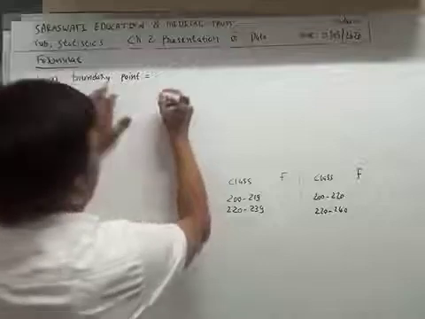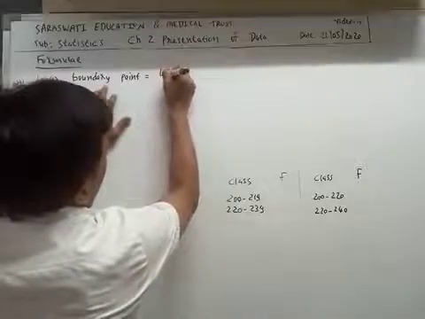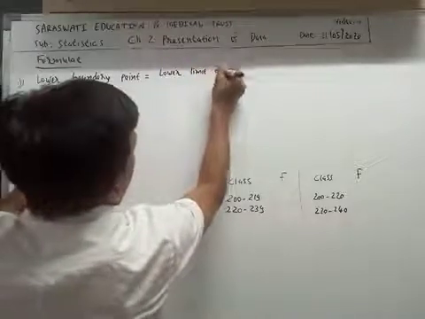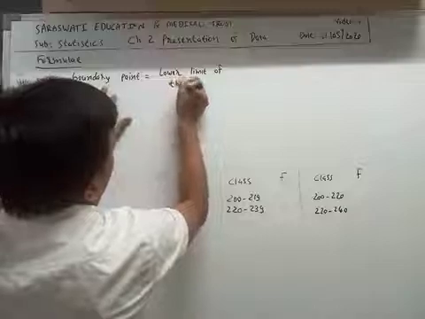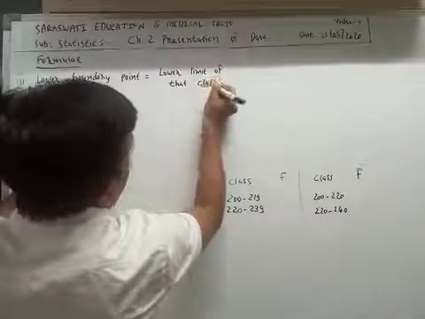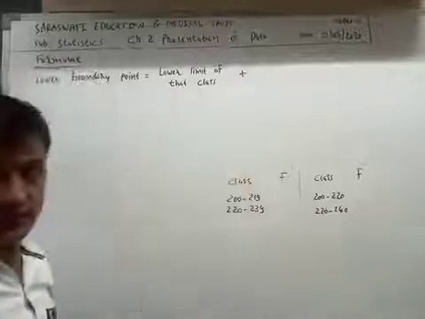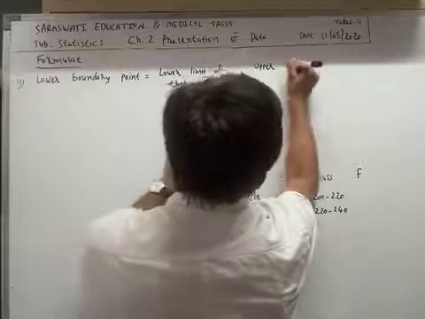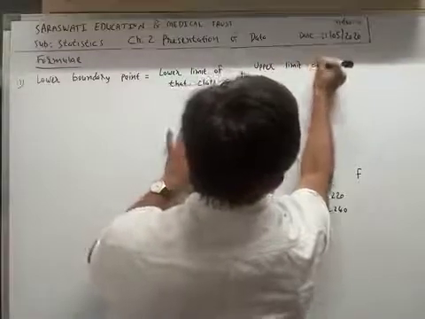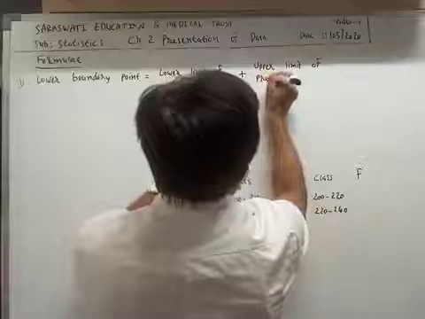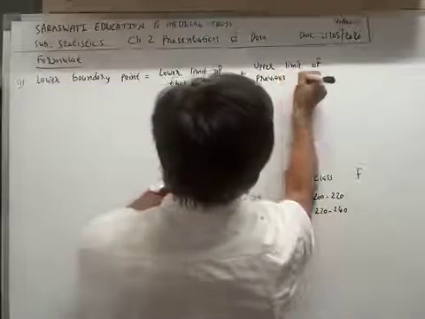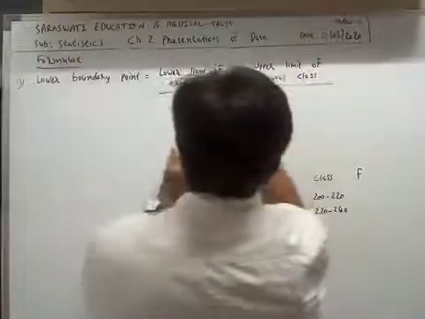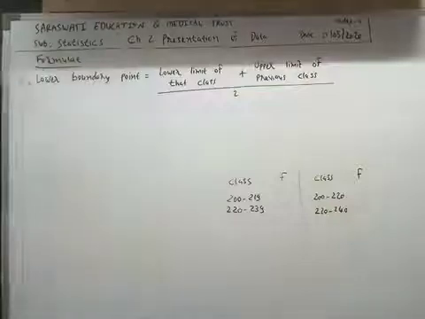The formula of lower boundary point is lower limit of that class plus upper limit of previous class, divided by 2.